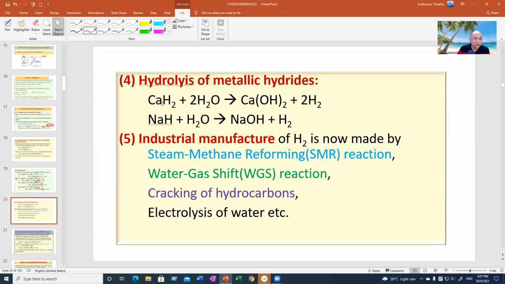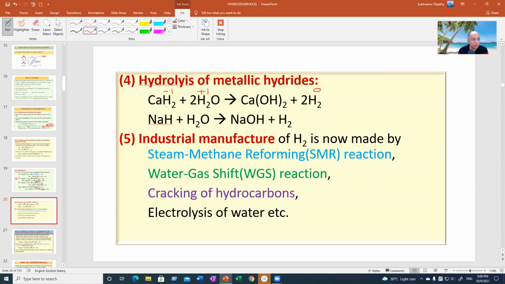Now, you can also use metallic hydride like calcium hydride, sodium hydride, and add water. It will vigorously produce hydrogen gas. Can you tell me which is oxidized, which is reduced? You know, hydrogen has gone from -1 to 0. This hydrogen is +1 to 0. It is a kind of comproportionation reaction. Comproportionation, just the opposite of disproportionation reaction. Here it was -1, it comes to 0. Here it is +1, it comes to 0.